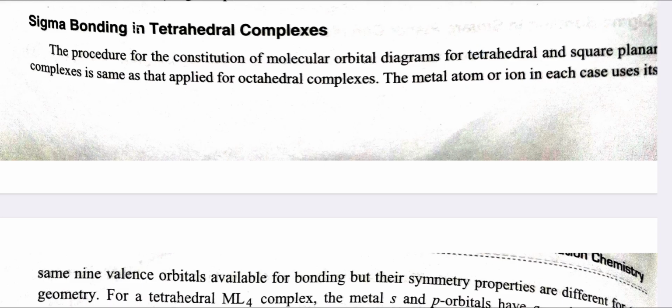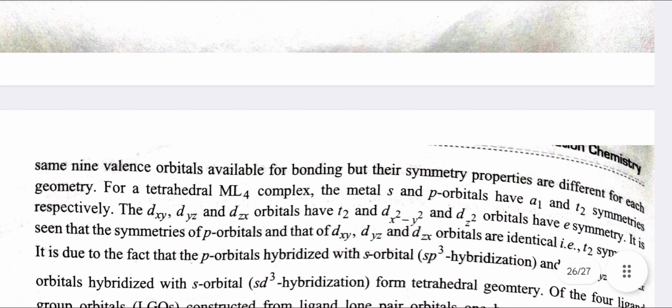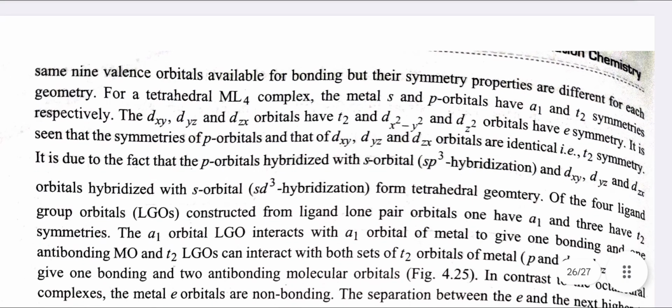Sigma bonding in tetrahedral complexes. The procedure for constructing the molecular orbital diagram for tetrahedral and square planar complexes is the same as that applied for octahedral. The metal atom or ion in each case uses its 9 valence orbitals available for bonding, but the symmetry properties are different for each geometry. For a tetrahedral ML4 complex, the metal s and p orbitals have a1 and t2 symmetries.